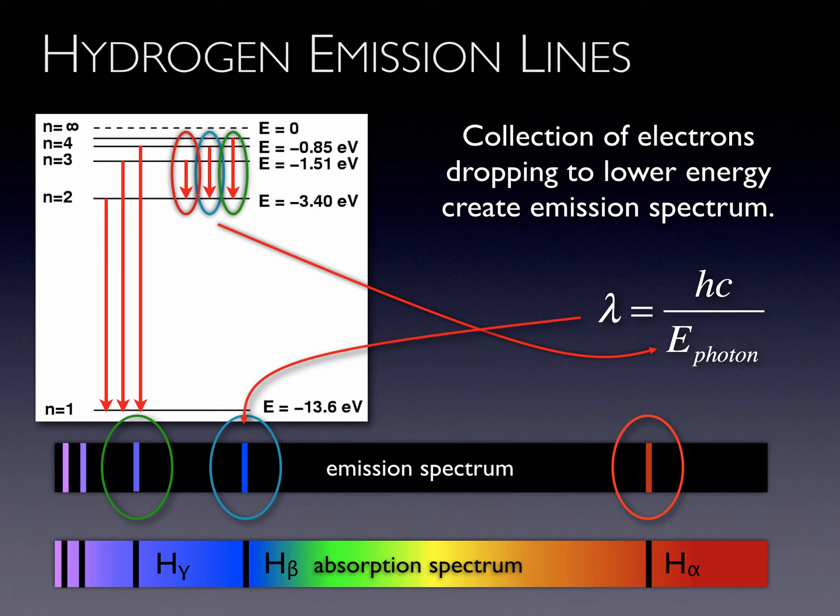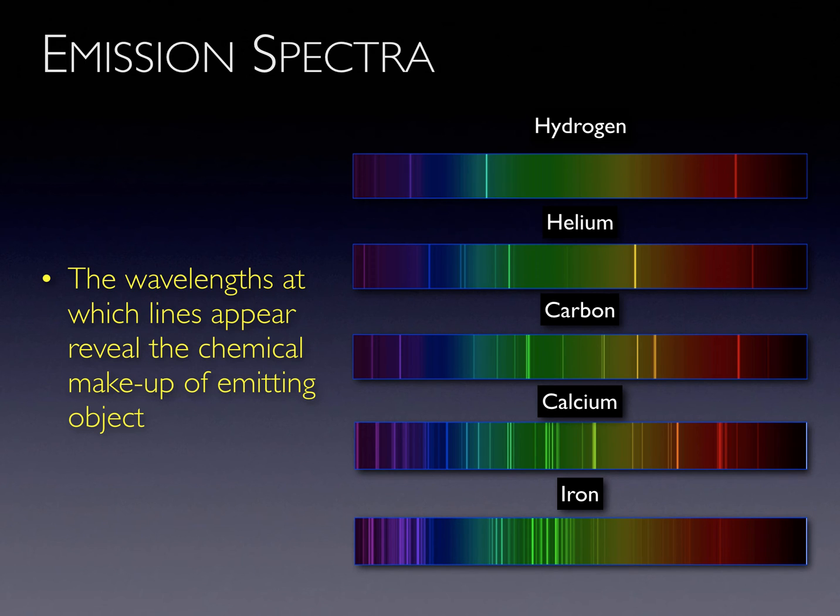It is important to note that the wavelengths of the absorption lines are the same as the wavelengths of the emission lines in the emission spectrum. Collectively, absorption and emission spectra are called line spectra. Since each element has its own unique set of allowed energy levels, they each have their own unique line spectra. Some sample emission spectra are shown. Line spectra are like the fingerprints of the elements.